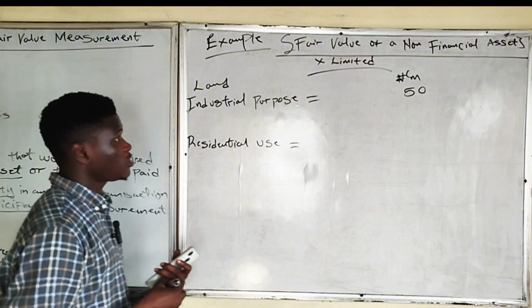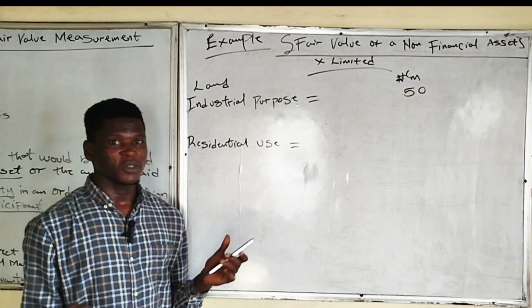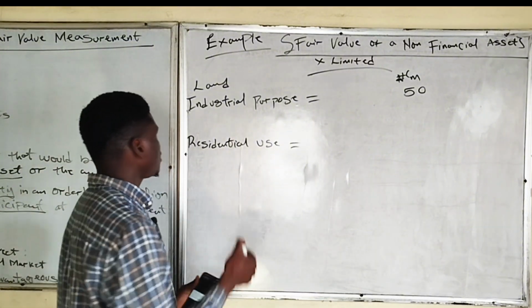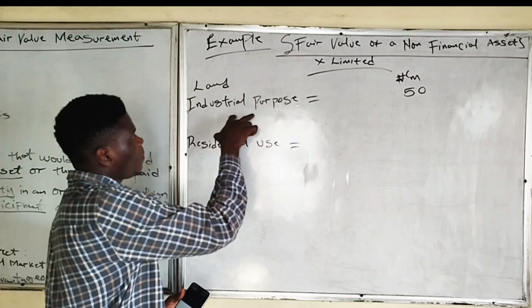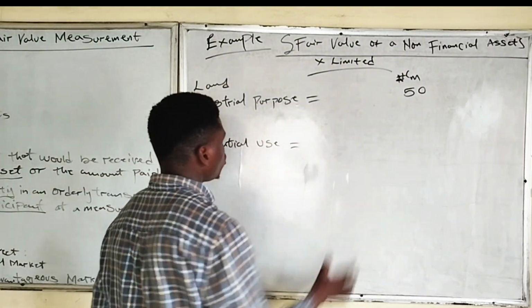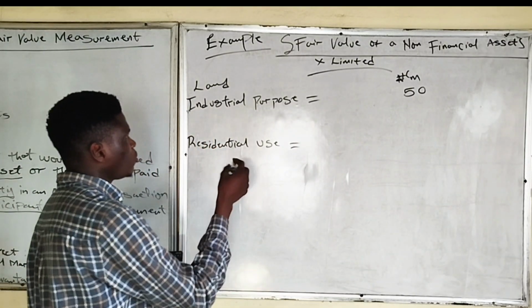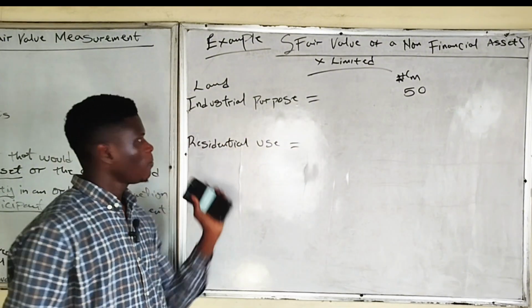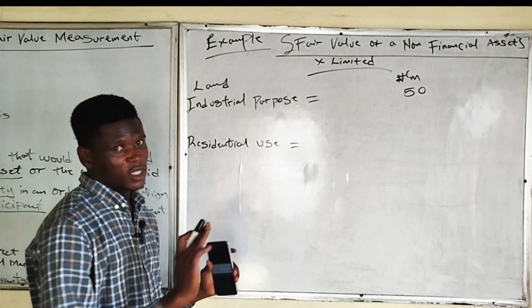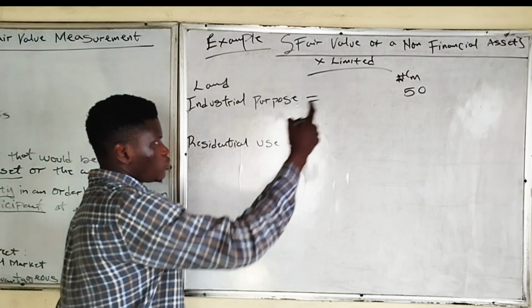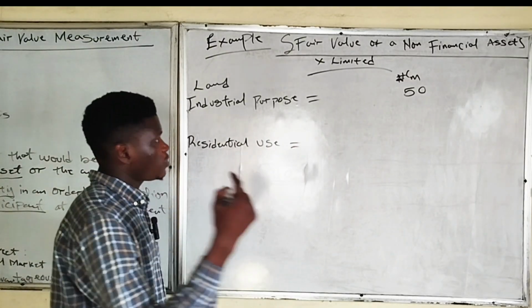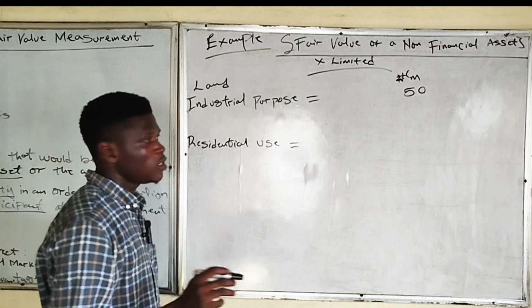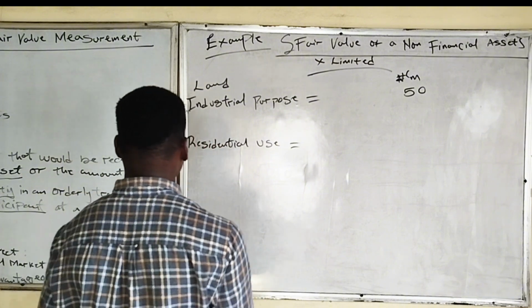Since no other obstacle or limitation has been set against this, that the industrial use will not be possible, we will not exclude the 50 million from the fair value of the land. But since no other information has been stated about it, we consider it to be legally possible, physically feasible, and financially permissible.